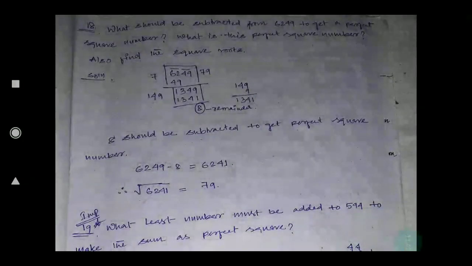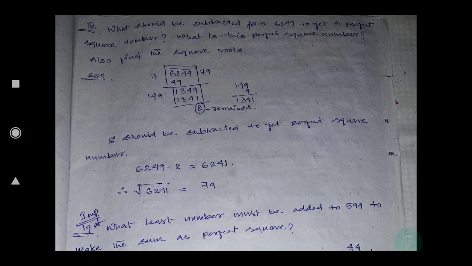So now see question number 18. What should be subtracted from 6249 to get a perfect square number? What is this perfect square number? Also find the square root.